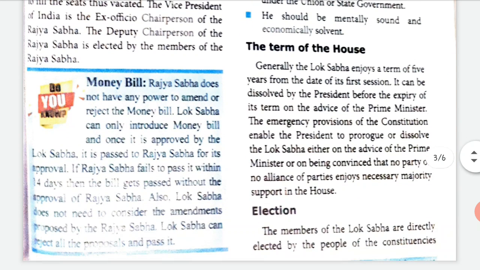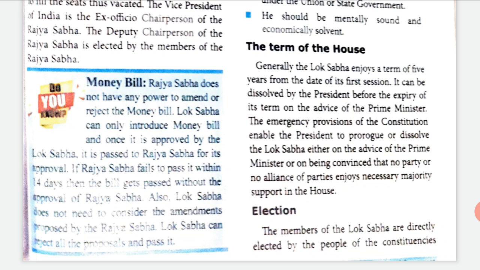Money Bill. Rajya Sabha does not have any power to amend, change or reject any money bill. So Rajya Sabha does not have the power to change a money bill or reject a money bill. Lok Sabha can only introduce a money bill, and once it is approved by the Lok Sabha, it is passed to the Rajya Sabha for its approval. So what Lok Sabha can do is introduce a money bill, and after they have approved it, they will send it to the Rajya Sabha for approval.